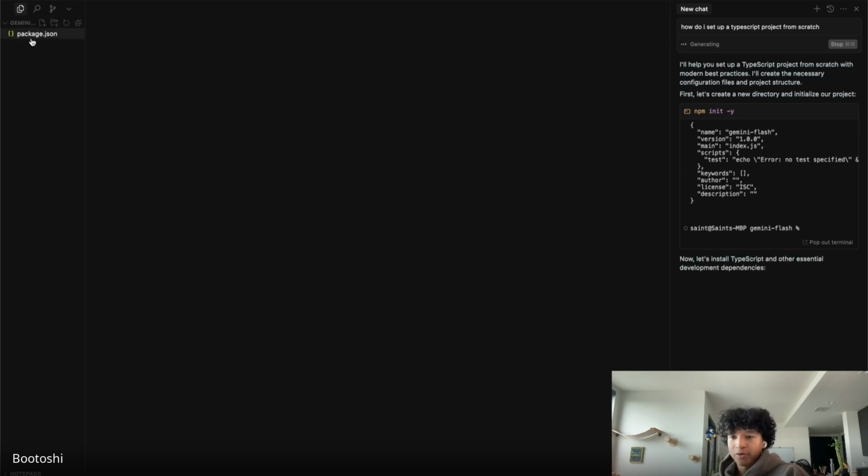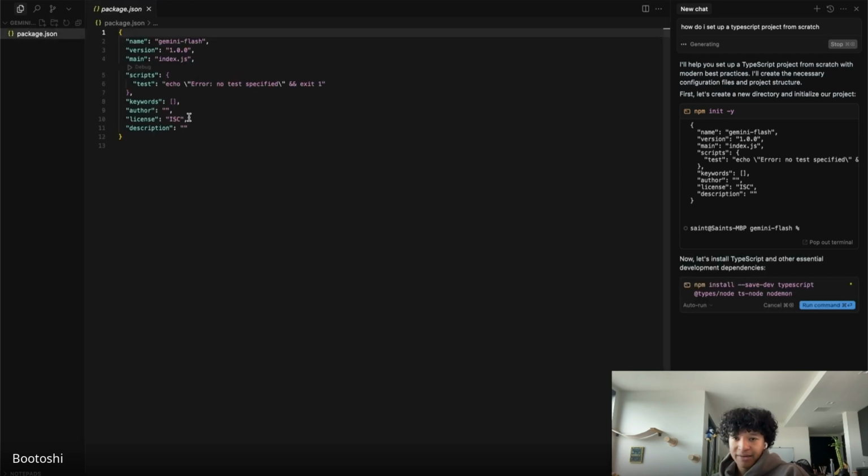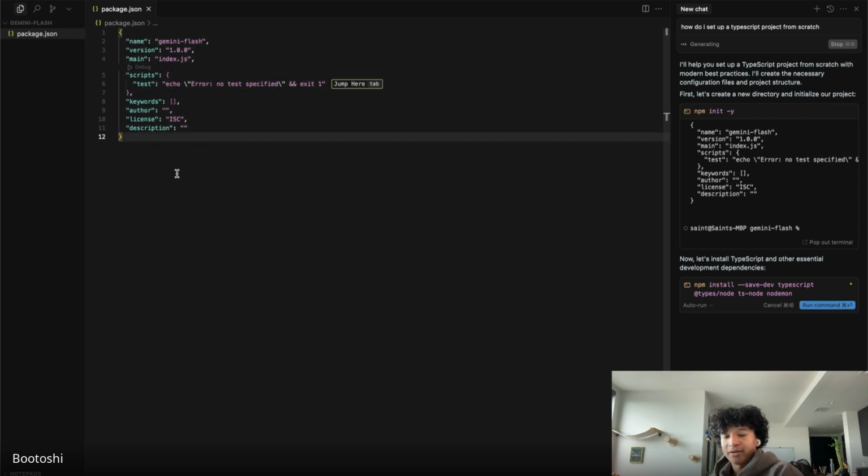And in the folder we opened Cursor in, it made this package.json for me. Package.json is a way of just informing the code system what they're working with. Then, since I'm using TypeScript specifically, it's going to install TypeScript and other essential development dependencies for me.